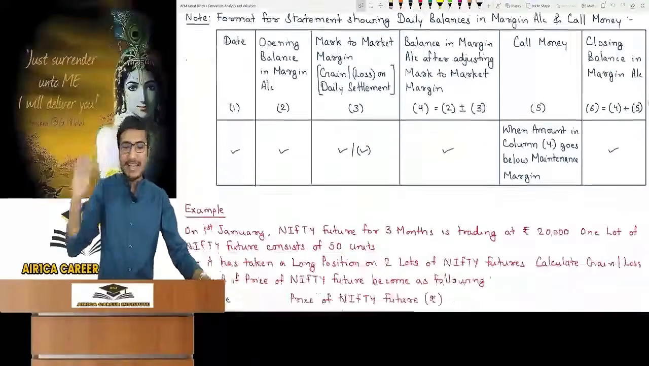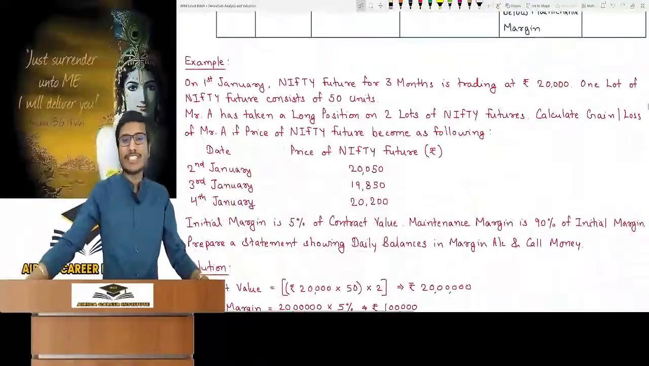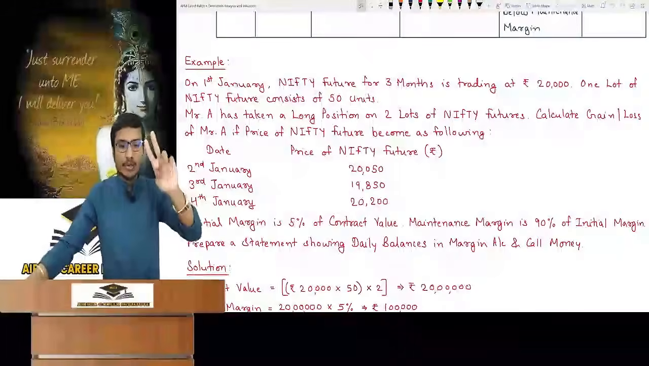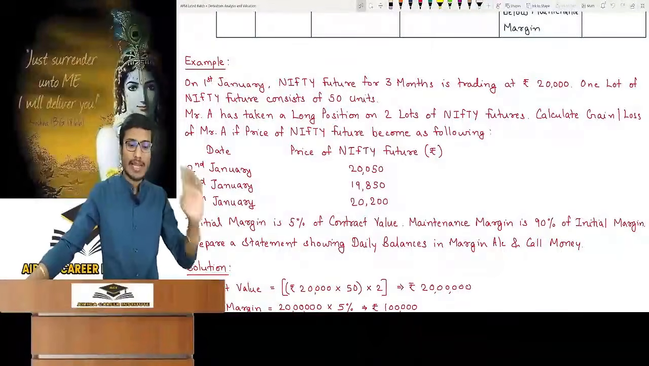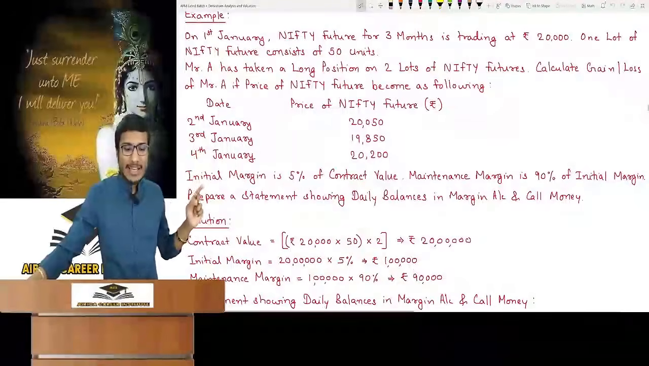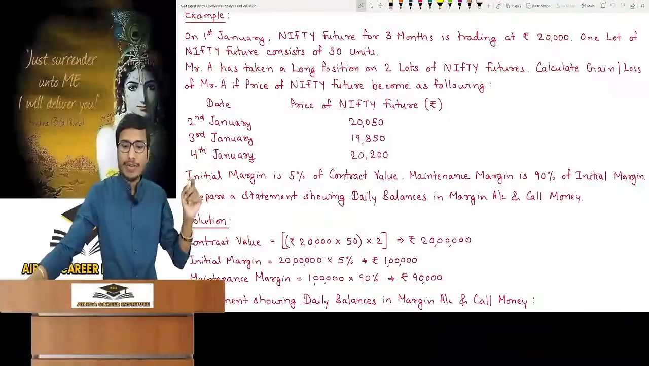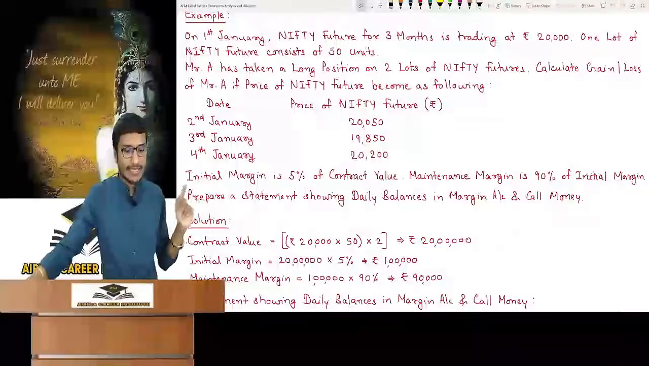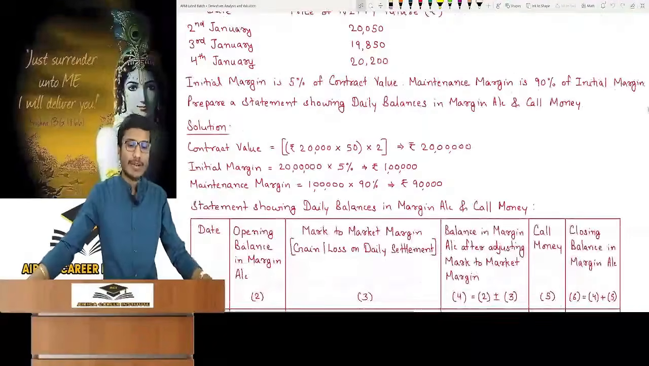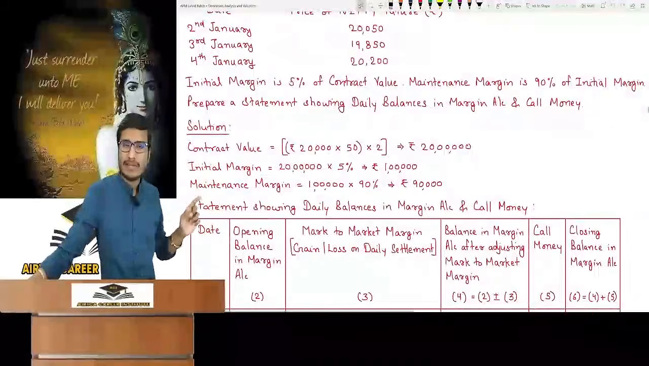Look at the example. On 1st January, Nifty future is trading at 20,000 for 3 months. Lot size is 50. Mr. A has taken a long position in 2 contracts. Find the gain or loss of Mr. A. Three dates are given to see the Nifty future price. Initial margin is 5% of contract value and maintenance margin is 90% of initial margin. Make a statement of daily balances in the margin account. So find out the contract value, initial margin and maintenance margin.